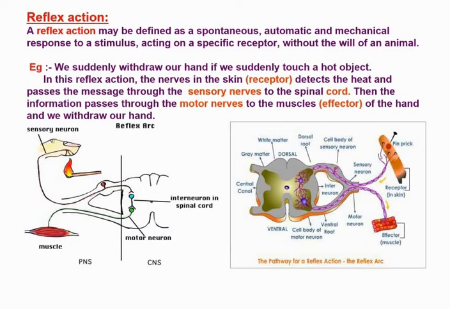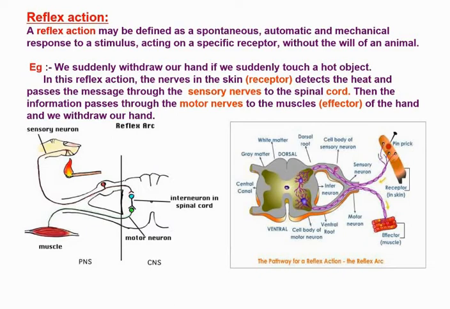In this reflex action, the nerves in the skin, that is the receptor, detect the heat and pass the message through the sensory nerves to the spinal cord. Then the information passes through the motor nerves to the muscles or the effectors of the hand, and we withdraw our hand.